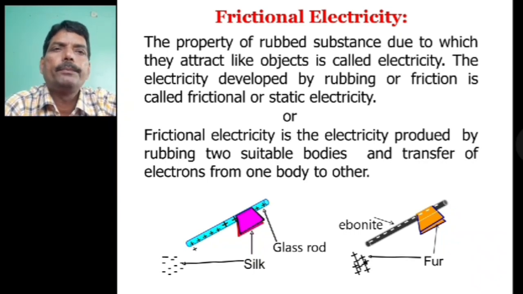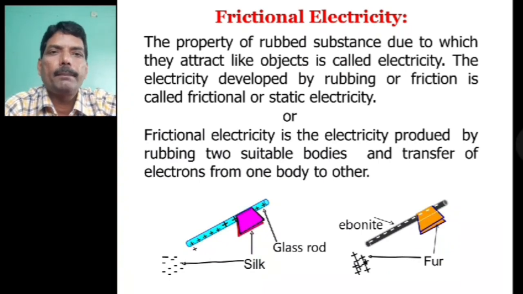Children, you must have seen that when you rub two things, for example a glass rod and silk, or an ebonite rod and fur, if you take these two things, glass rod and silk, and rub them, then you will find certain changes. The glass rod becomes positive and silk becomes negative. Similarly, if you take the ebonite rod and fur and rub them, the ebonite rod becomes negatively charged and the fur becomes positively charged.